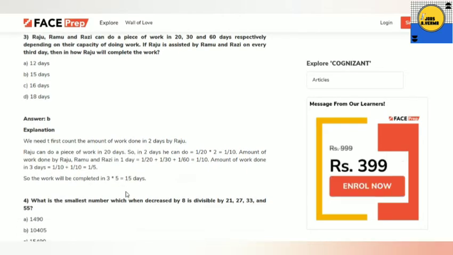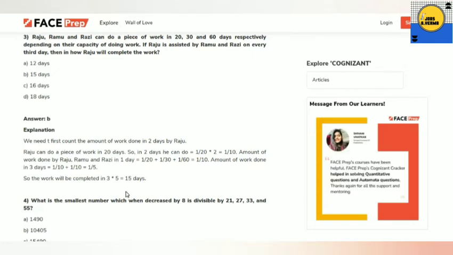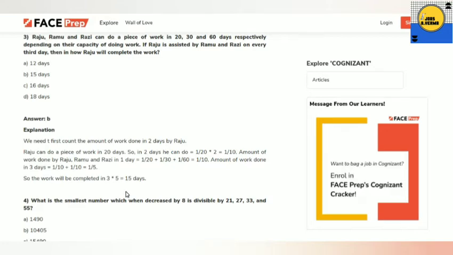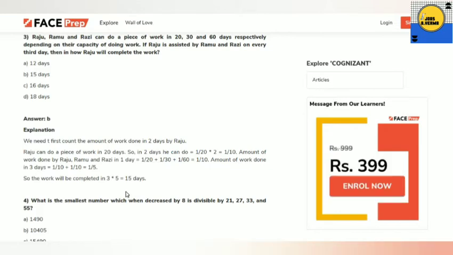How is it coming? First count the amount of work done in 2 days by Raju. Raju can do a piece of work in 20 days, so in 2 days he can do 1 by 20 into 2, that is 1 by 10 of the work. Ramu and Razi in 1 day, we have to add all the work done by them in 1 day. Then the amount of work done in 3 days is 1 by 10 plus 1 by 10, that is 1 by 5. So the work will be completed in 3 into 5, that is 15 days.